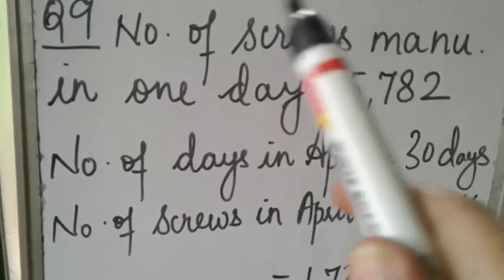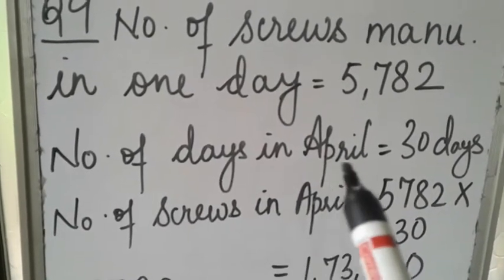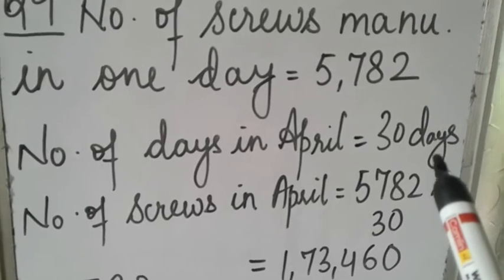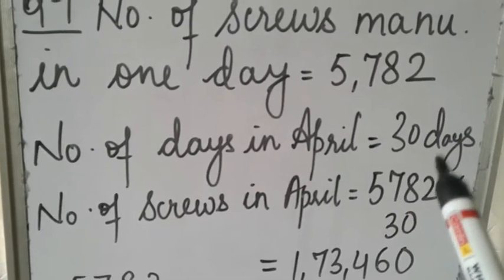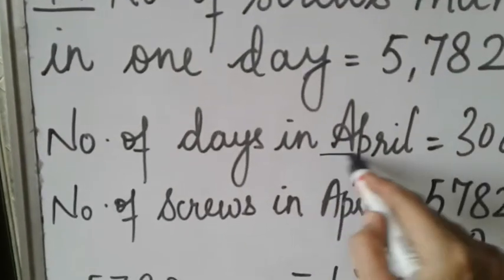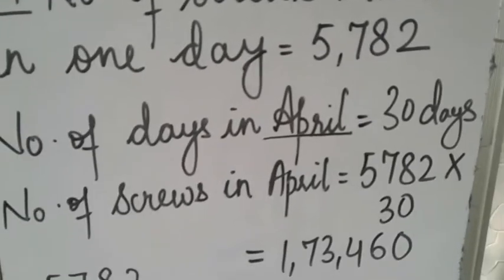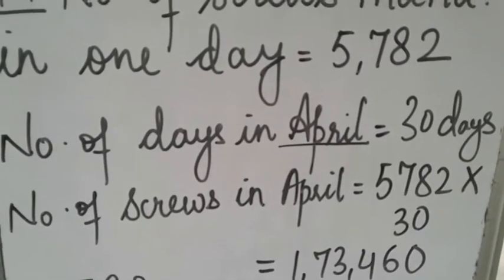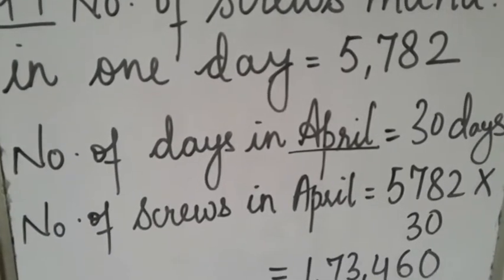Screws also I know you know. So number of days in April, 30 days. Number of days in April you know are 30 days. In exam, instead of April, any other month can also be given. For example, if January is given, then 31 days.